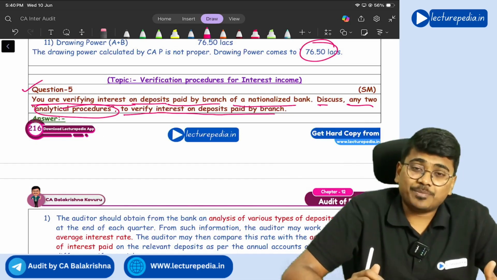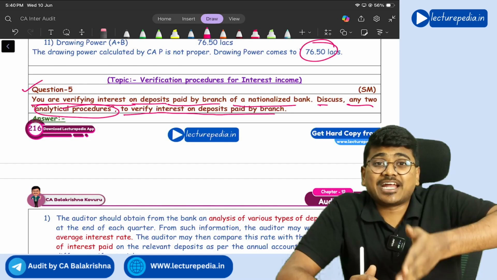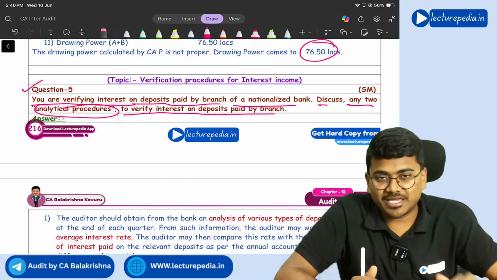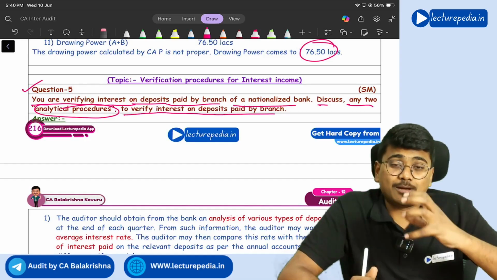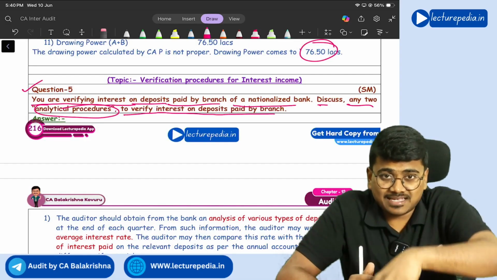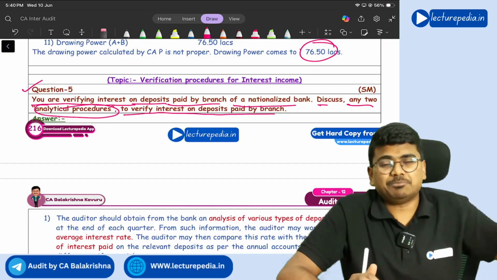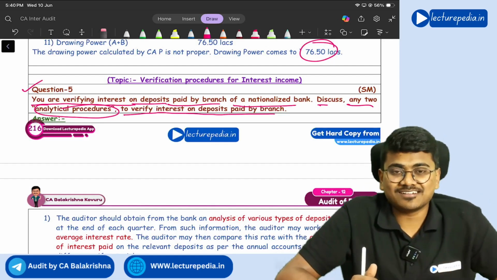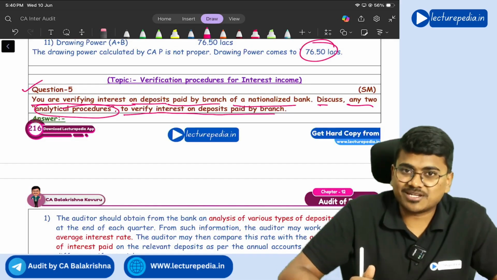Or you can compare the rate of interest that your bank is paying with the rate of interest other banks are paying. That is also an analytical procedure only. You can compare the total amount of interest paid by the bank in the current year with the total amount of interest paid by your bank only in the previous year. This also comes under analytical procedure. Got it? So like this, a lot of examples you can frame and give.